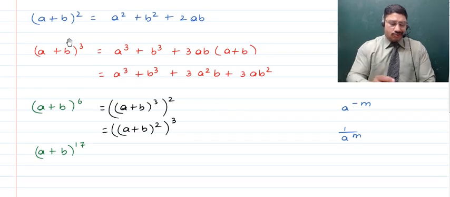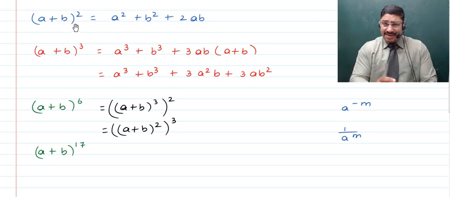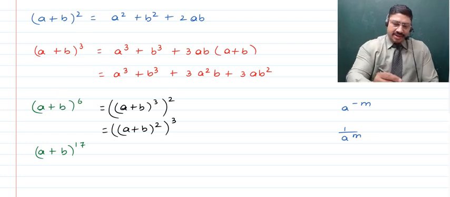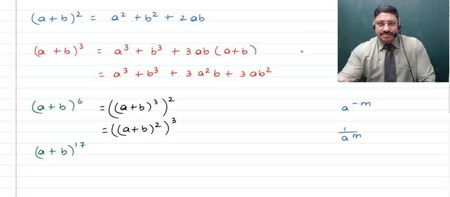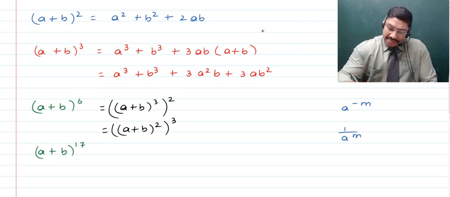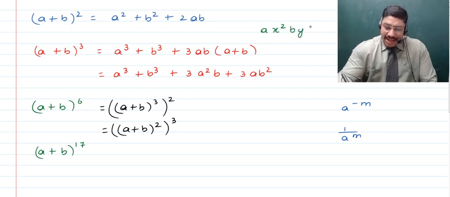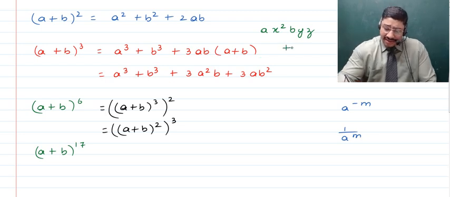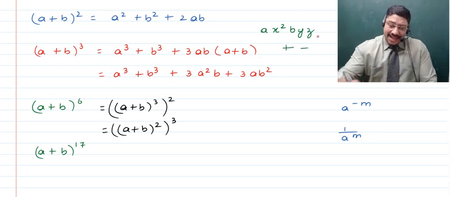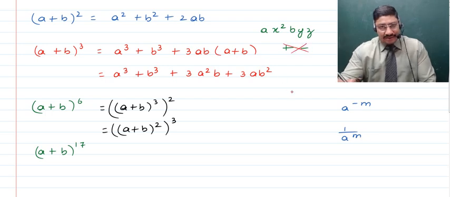So if we now talk about a binomial, can anybody tell me what is a binomial? One which has two terms. Okay, so tell me, what is a term? When you have an algebraic expression like a x square b y z, this will be said to be a term because this does not have a separator, a plus sign or a minus sign in between, right?